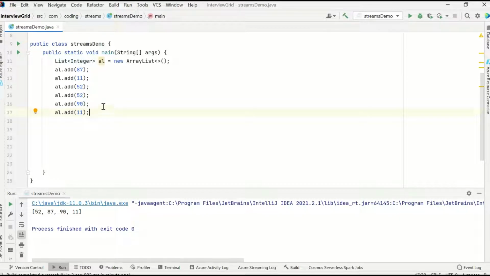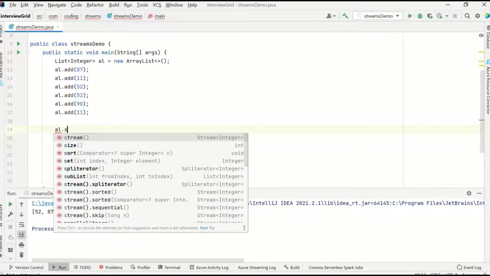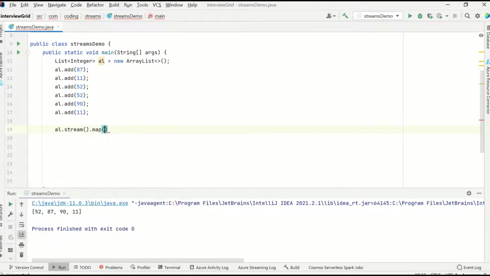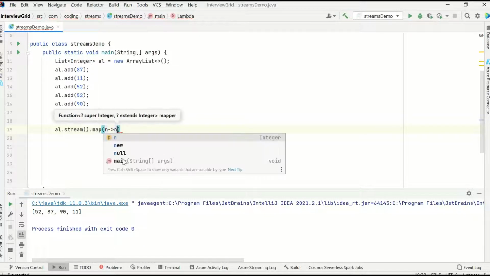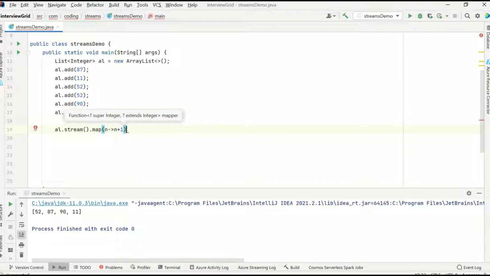Now what is map? What if you want to do certain things on each element of the list? Suppose I want to increase the value of each element in the list by 1. So I'll take al dot, I'll open a stream. Instead of filter, I'm using a map. Now map acts on each element in the list, and map takes the functional interface which is Function. We know Function takes one input and returns one output. So for each n in the given list, I want n plus 1, increasing each element by 1.